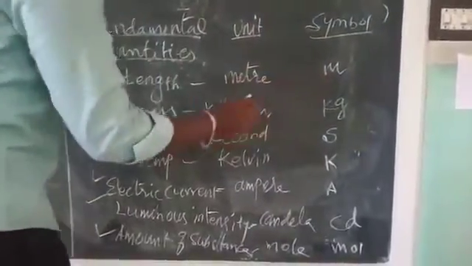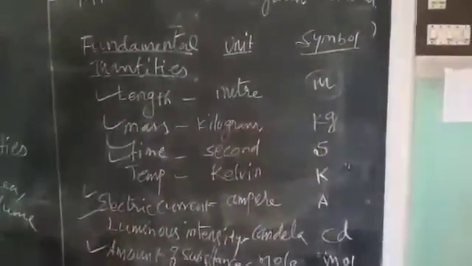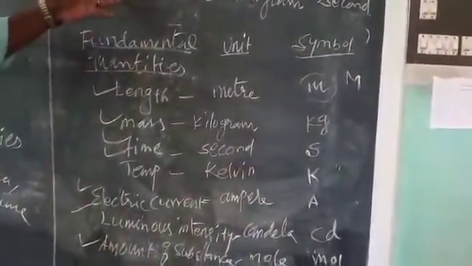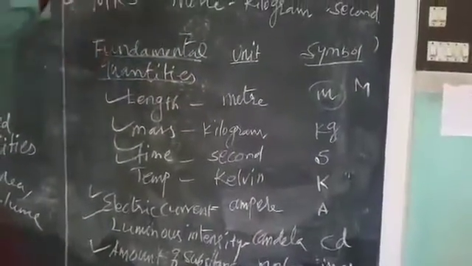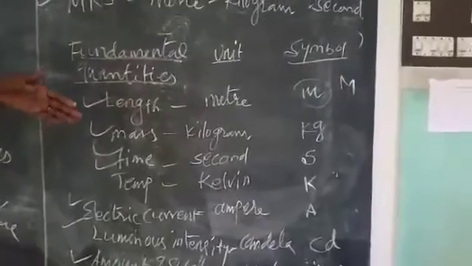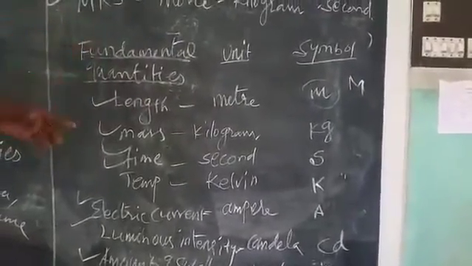Meter is expressed only as a small letter m. You cannot put a capital M, because there are rules and regulations for using symbols and units. Later we will discuss the topic.